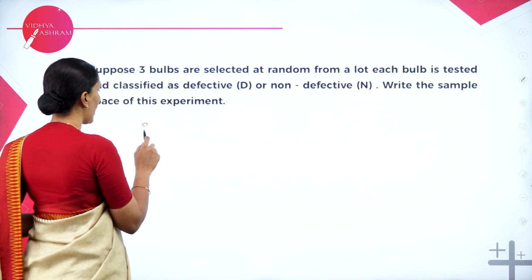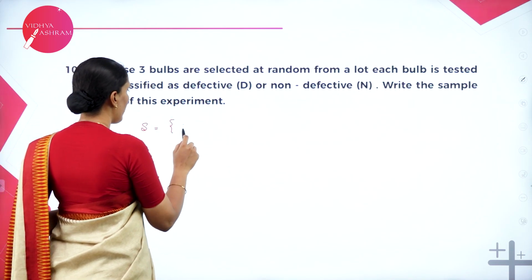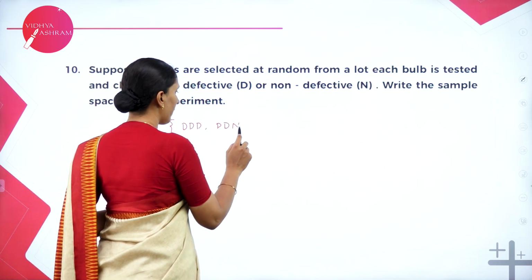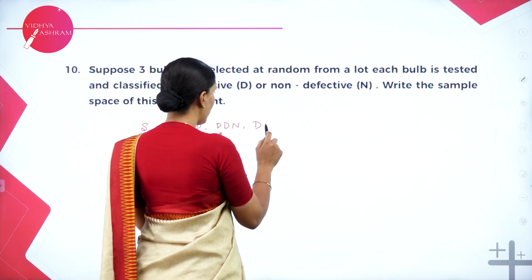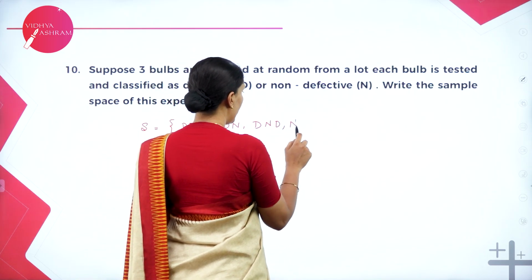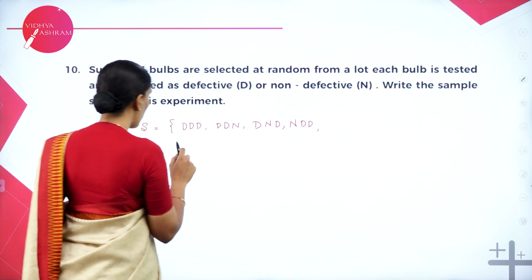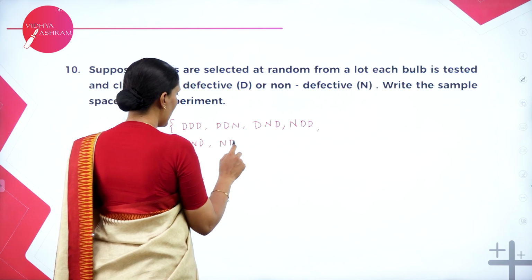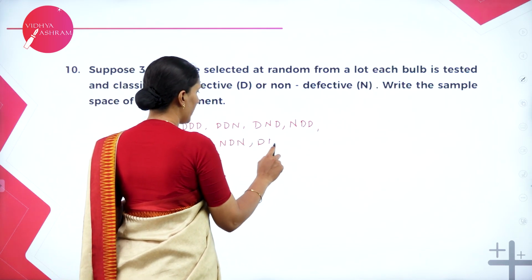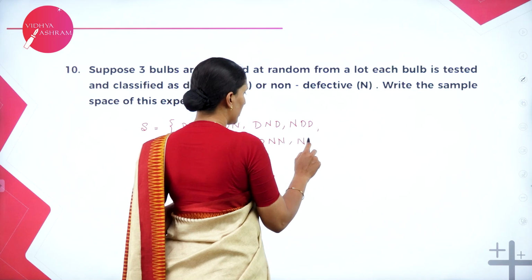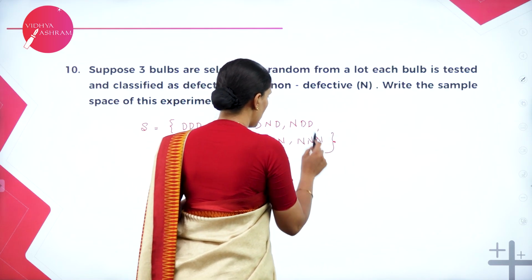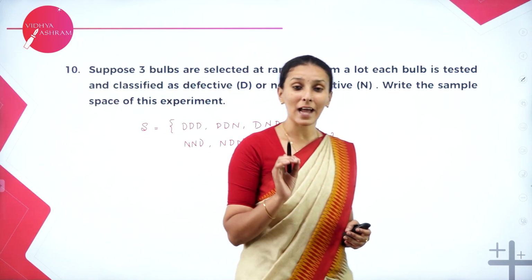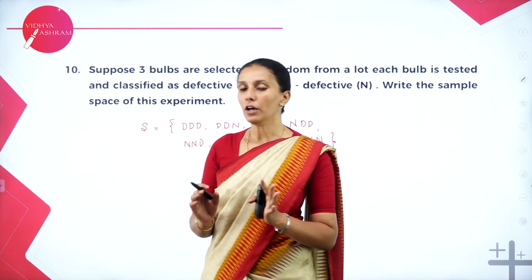So the combination can be written as 3 bulbs where all are defective, or 2 defective, 1 non-defective combination. So that is DDN, DND or NDD. Or 2 of them are non-defective, 1 is defective. That is NND or NDN or DNN combination. Or all of them are good. That is non-defective. So this is the possibility. So these are few examples we have taken to write the sample space of a given experiment with the possibilities.